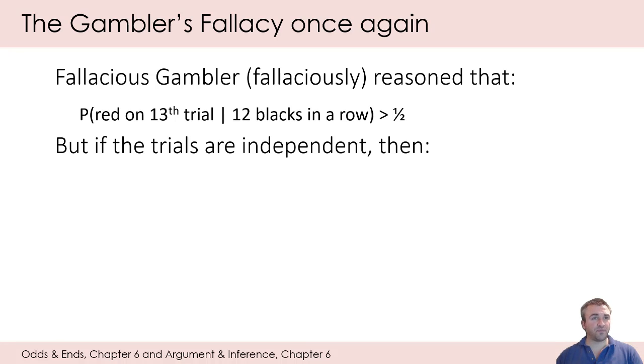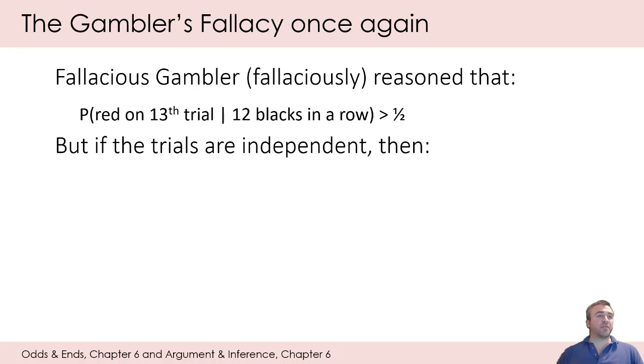He reasoned that the probability of the roulette wheel coming up red on the 13th trial, given that the 12 previous trials all came up black in a row, is greater than 1/2.